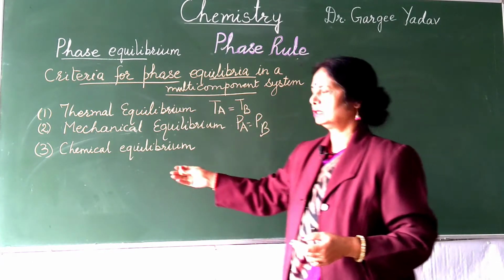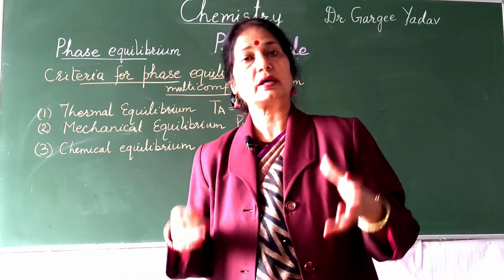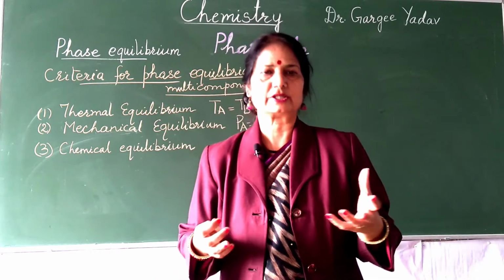Now let's come to the chemical equilibrium. Chemical equilibrium is actually the thermodynamic criteria for phase equilibrium.